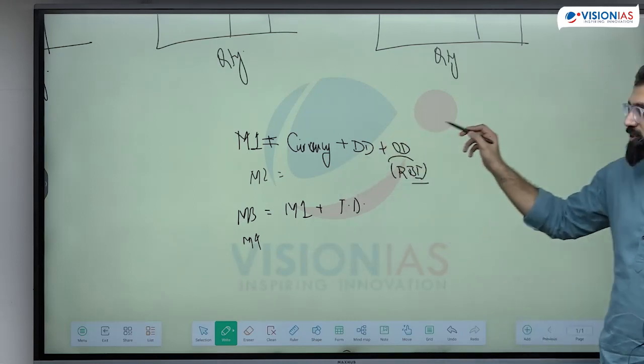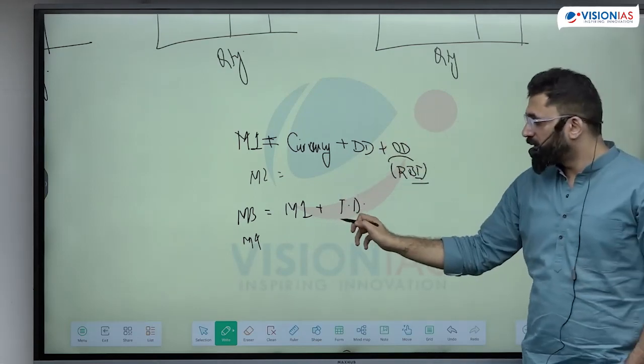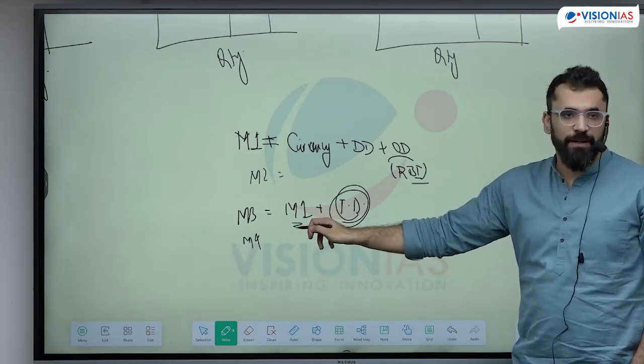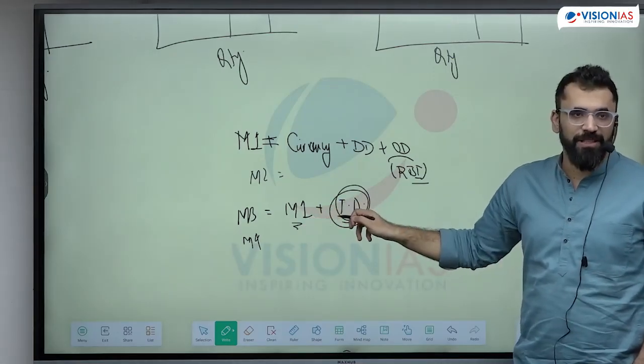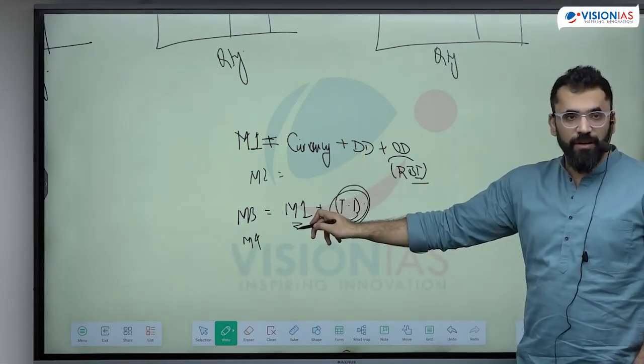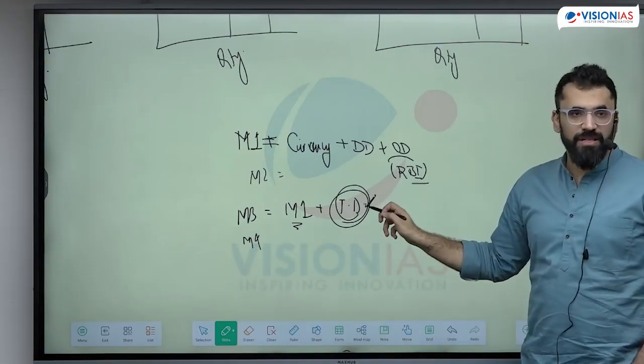So if M1 is changing too fast, M3 is not changing. This means this factor is not changing. Whatever change there is in M3 is only because of M1. This means people are not saving, they are spending. But if M3 changes too much, M1 doesn't change. That means people are changing this.